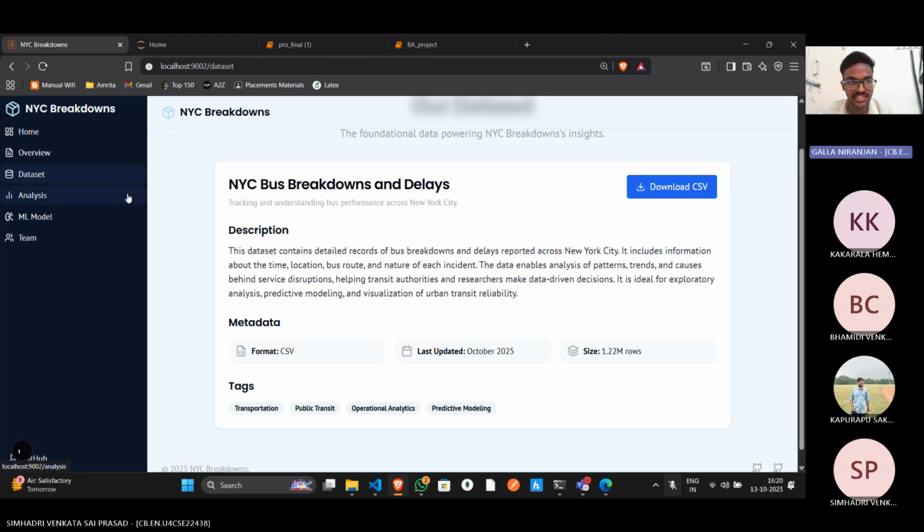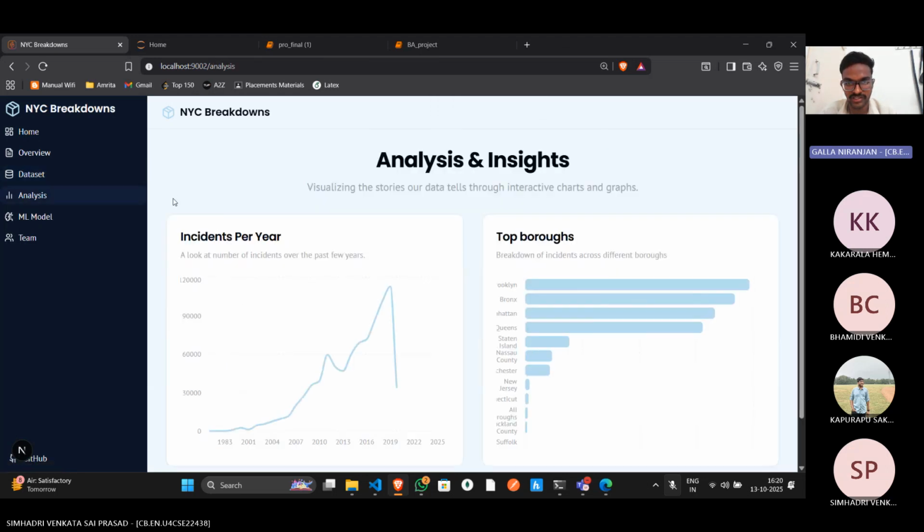Moving on to the analysis section, we've included two interactive visualizations. First, a line chart showing incidents per year, which highlights the trend of recorded incidents over time. And the second is a bar chart showing top boroughs, which identifies areas like Brooklyn and Bronx as having the highest number of incidents.